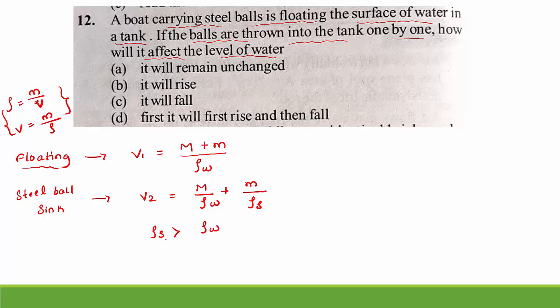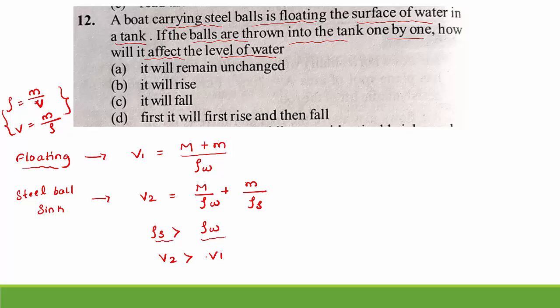Density of a steel ball is greater than density of water. So if rho s is greater, then automatically V2 will be greater than V1. V2 is during sinking of the steel ball. V1 is during floating of the boat on the water surface. V2 is greater than V1.